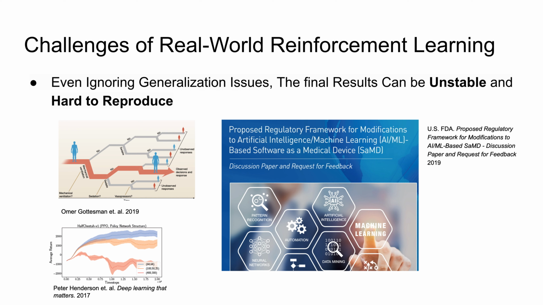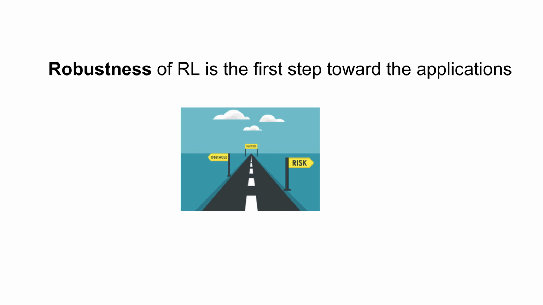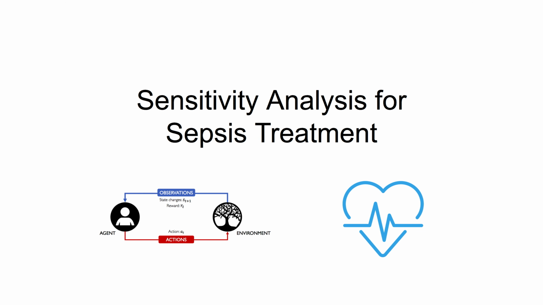In early 2019, the US FDA proposed a regulatory framework for modification of AI and machine learning. It especially points out that a stable and robust algorithm is the software that we envision. And we consider the robustness of those reinforcement learning applications as the first step to solve those problems. That's also the motivation for this sensitivity analysis for sepsis treatment.